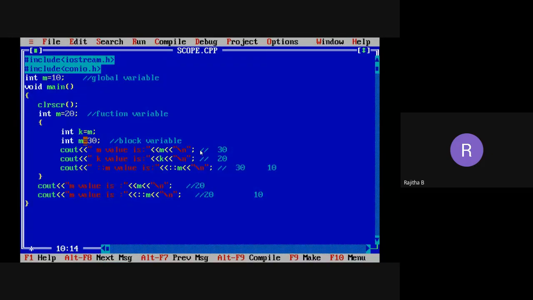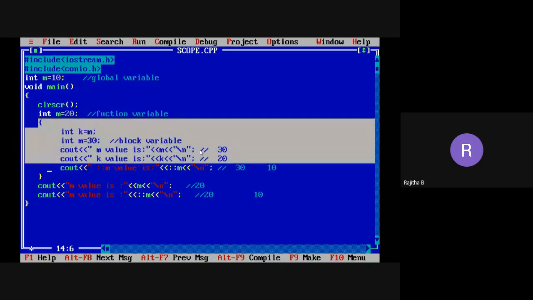So the value will not be erased here. I'm not replacing the previous M value with the 30 value. When you take M equal to 10 and here I take M equal to 20, the 10 value will not be erased. The three M values are allocated memory separately. This M equal to 30 memory is allocated separately, and the scope of this M equal to 30 is within this particular block only.